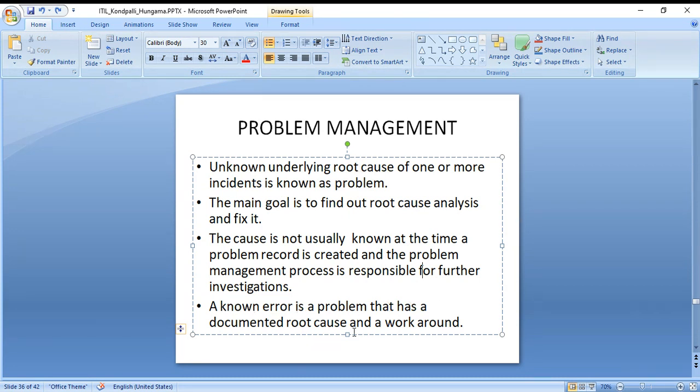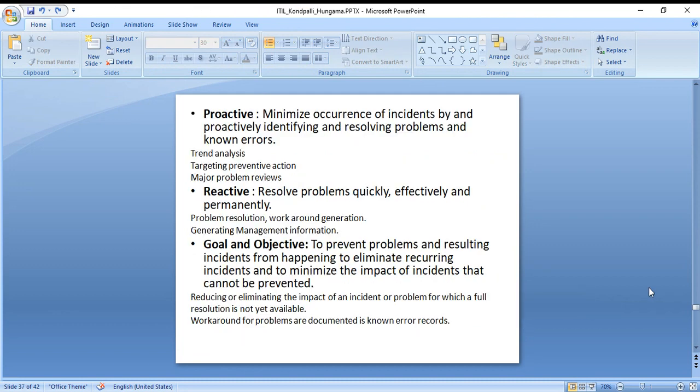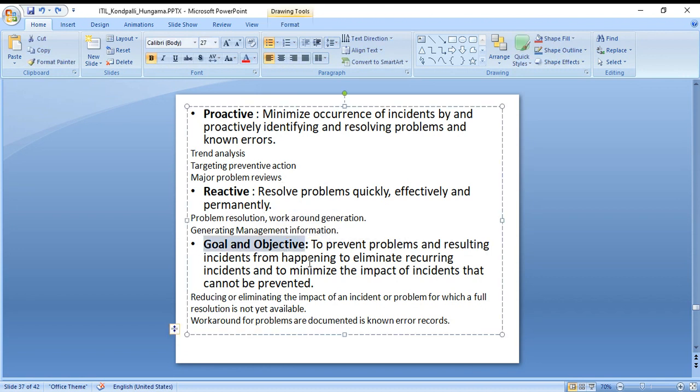A known error is a problem that has a documented root cause and a workaround. Then there is proactive and reactive: how you proactively react and how you reactively resolve the problems. What is the goal and objective of a problem management person? Proactive means minimizing the occurrence of incidents by proactively identifying and resolving problems and known errors. How do you actually do it? You do some trend analysis, you target a prevention action, you do major problem reviews. And reactive means you resolve problems quickly, effectively, and permanently, like problem resolution, workaround generation, and generating management information.